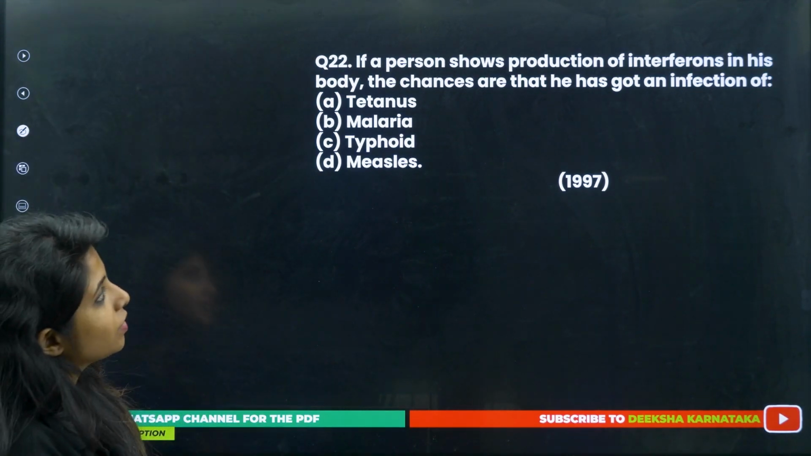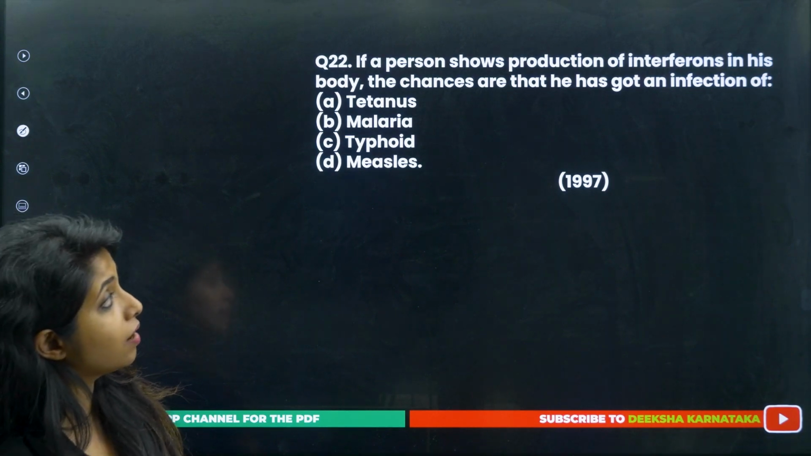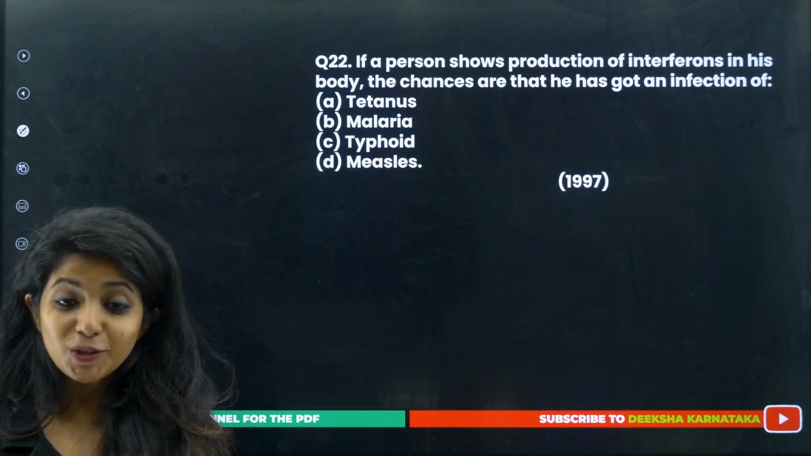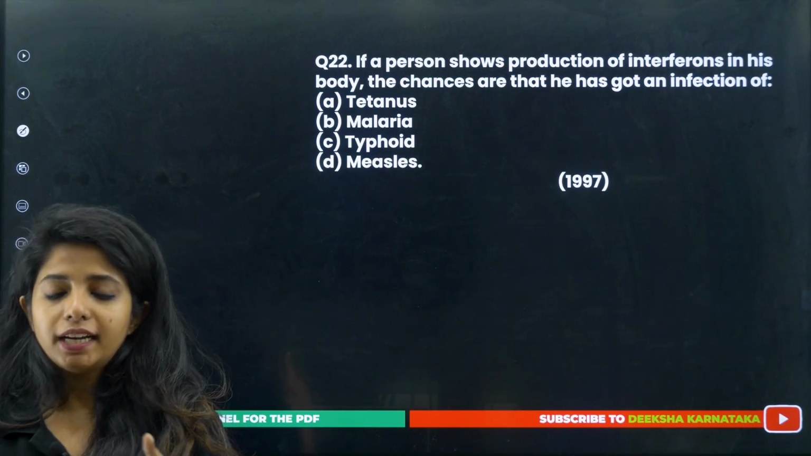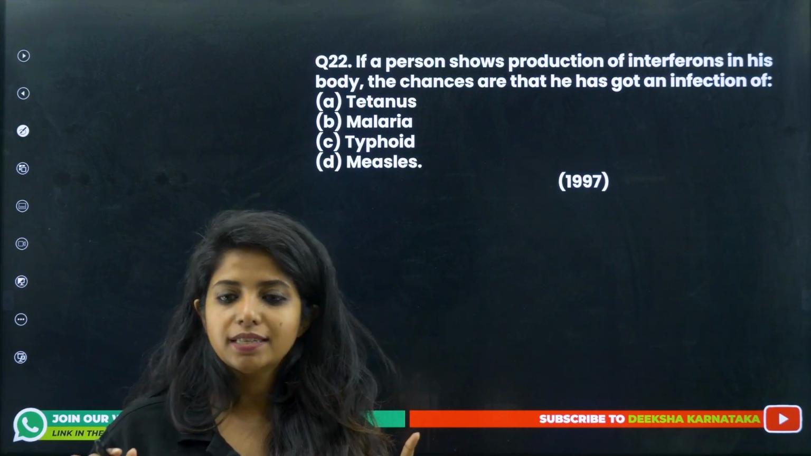Now, 22nd question. If a person shows production of interferons in the body, the chances are that he has got infection of what? You tell me. It's a very tricky question. Tetanus, malaria, typhoid or measles. It's not a tricky question, but I found it very nice.